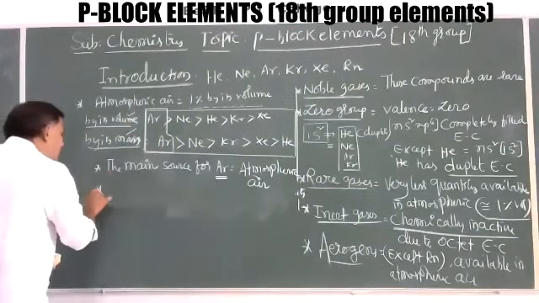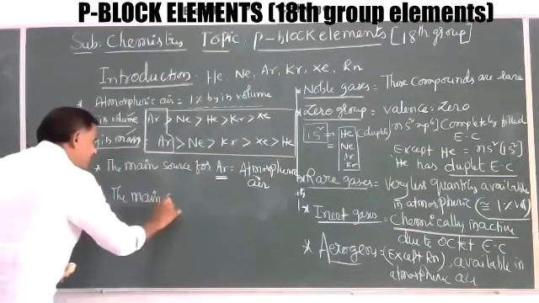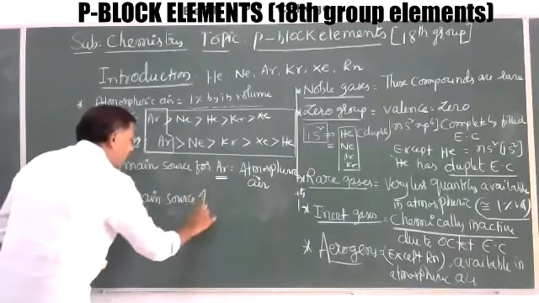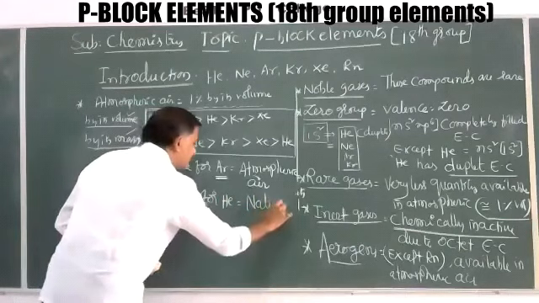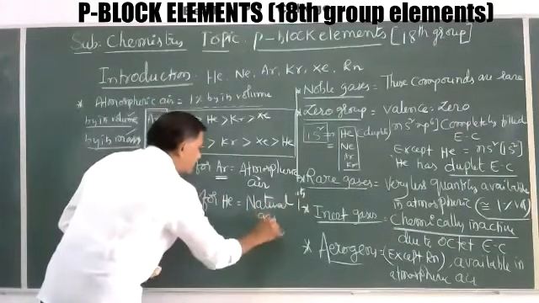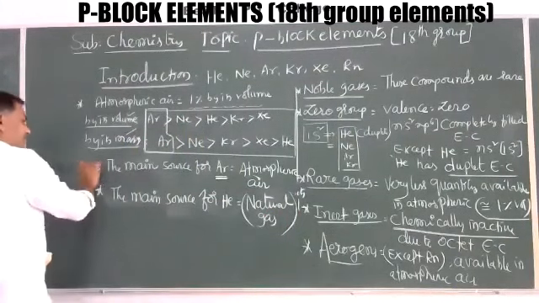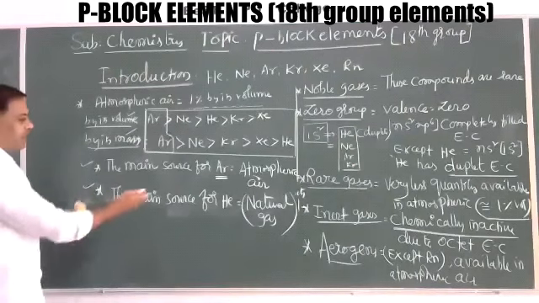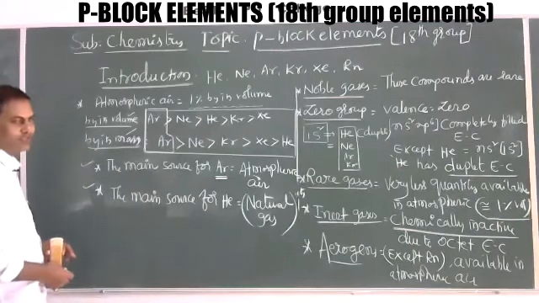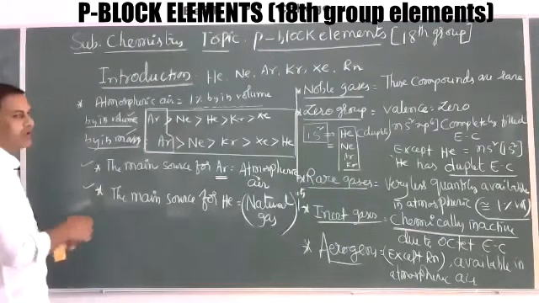Then, the main source for helium is natural gas. So natural gas mainly contains helium. It has been asked 2 to 3 times in examinations: the main source for argon is atmospheric air, and the main source for helium is natural gas. Krypton, xenon and radon are rarely available in atmospheric air, only in minute quantities.